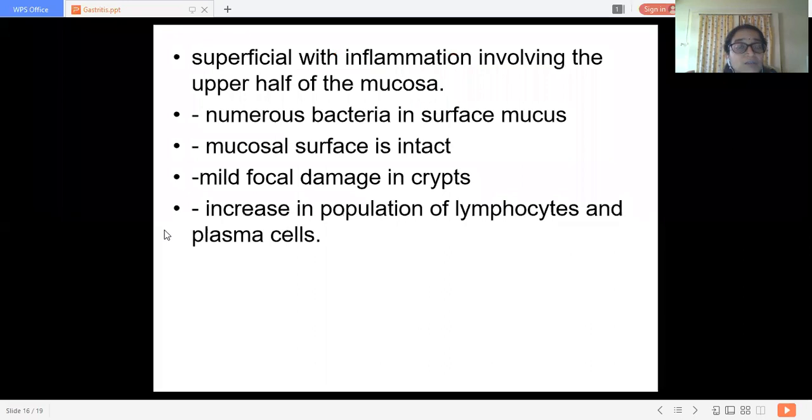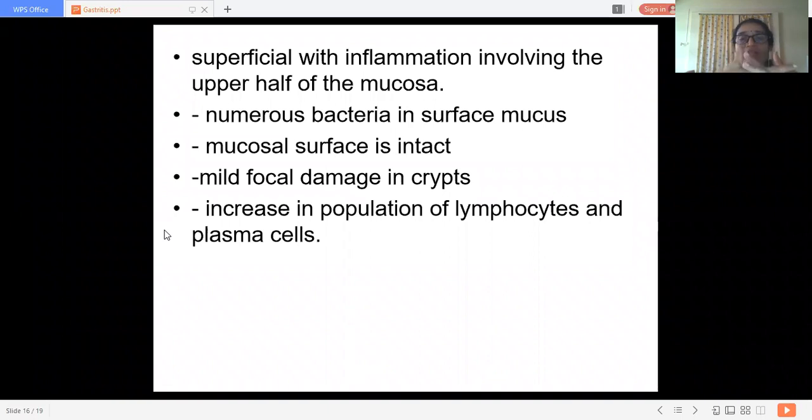Now, what are the histological changes that occur? These lesions are superficial, with inflammation involving the upper half of the mucosa. There are numerous bacteria on the surface mucous membrane, and the mucosal surface is intact in these lesions. There is mild focal damage in the crypts, that is, in between the folds, and an increase in the population of lymphocytes and plasma cells.